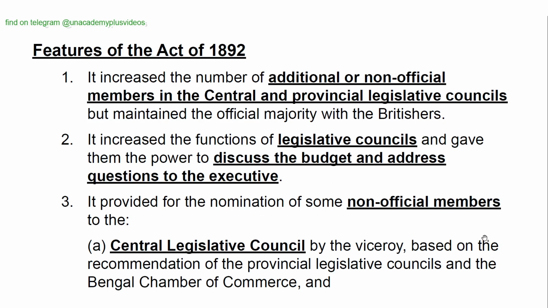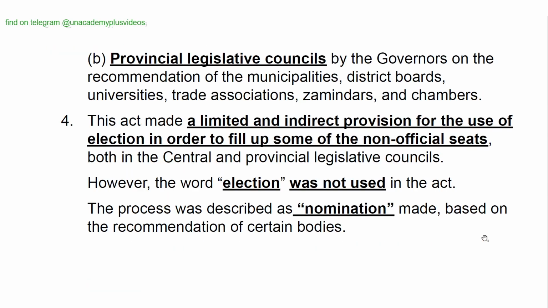It provided for the nomination of some non-official members to the Central Legislative Council by the Viceroy, based on the recommendation of the Provincial Legislative Councils and the Bengal Chamber of Commerce, and to the provincial legislative councils by the governors on the recommendation of the municipalities, district boards, universities, trade associations, zamindars, and chambers.